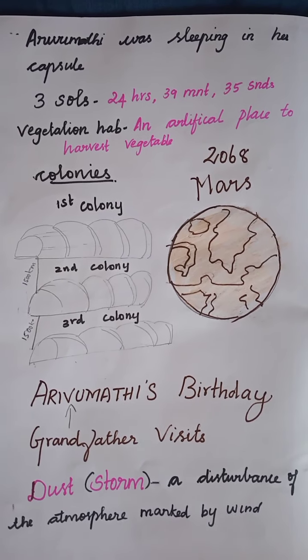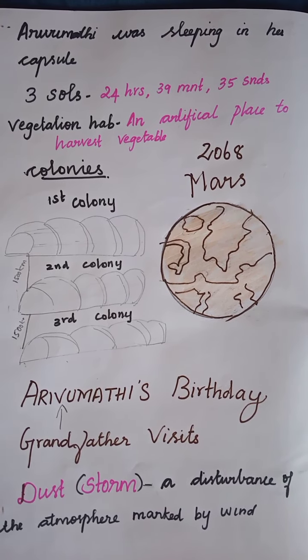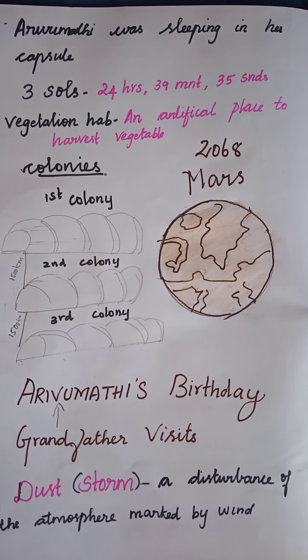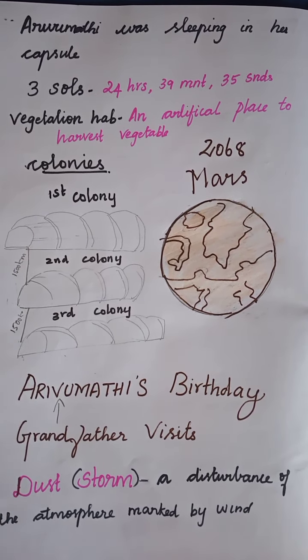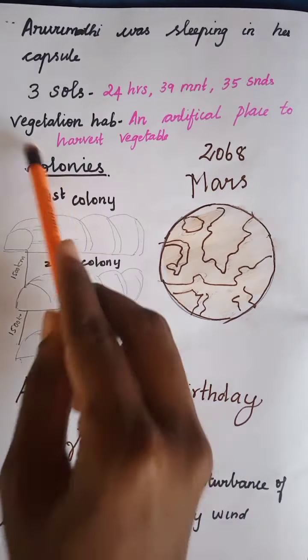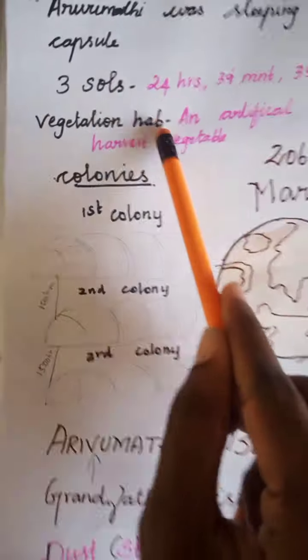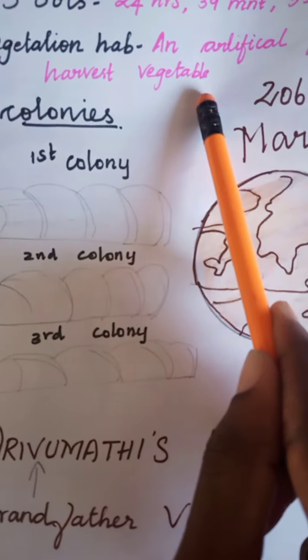They went to harvest the vegetables. What do you mean by harvest? Harvest means cultivate, cultivate the vegetables. But on Mars, there is no soil at all. How will they harvest the vegetables? In the vegetation hub, they will harvest the vegetables. A vegetation hub is an artificial place to harvest vegetables.